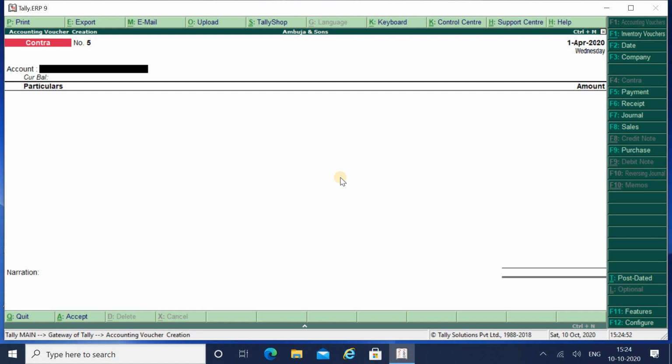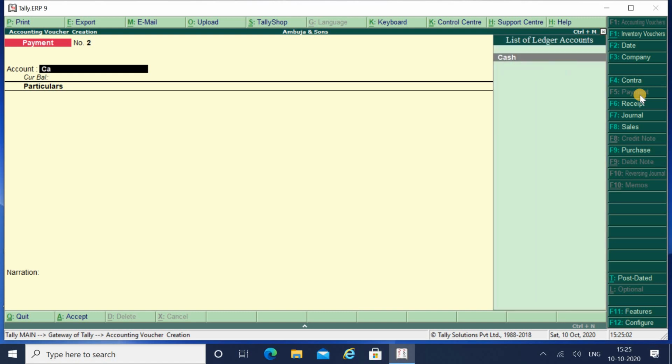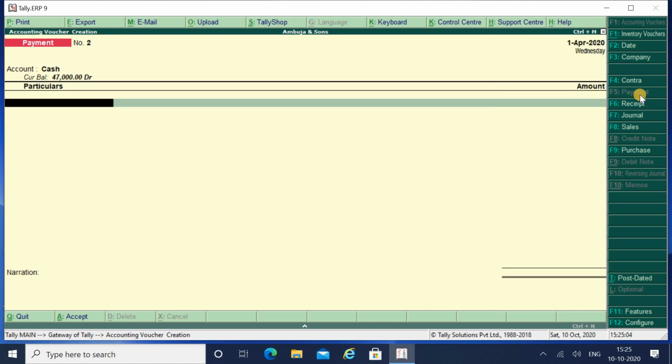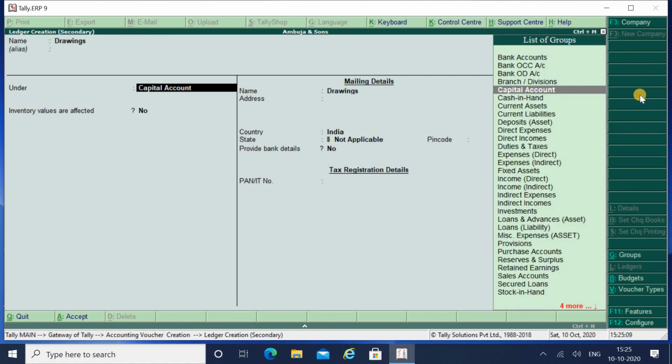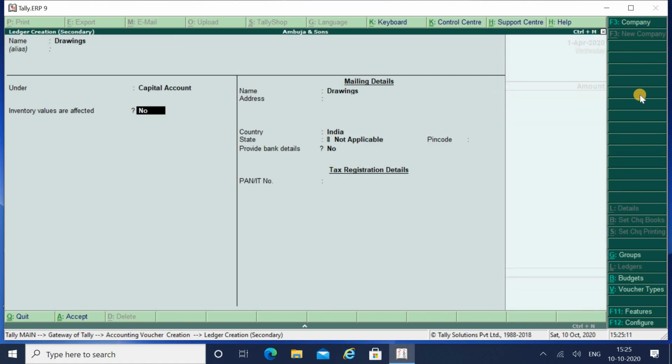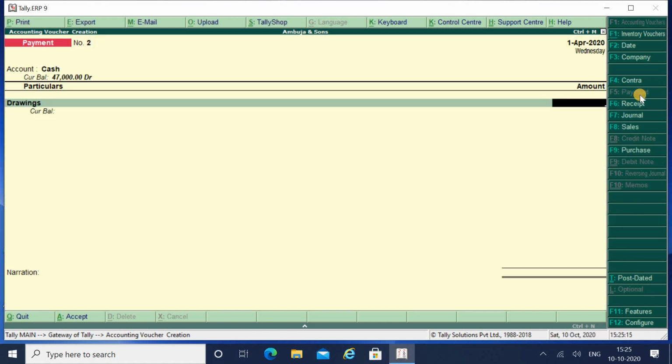But if the owner wants to use it for his personal use, then at that time you have to pass one entry in the payment voucher. Give cash and create one account known as drawings under the capital account, and debit drawings.